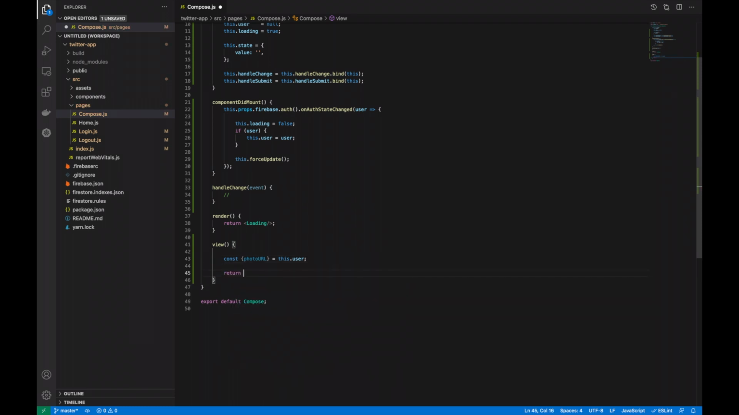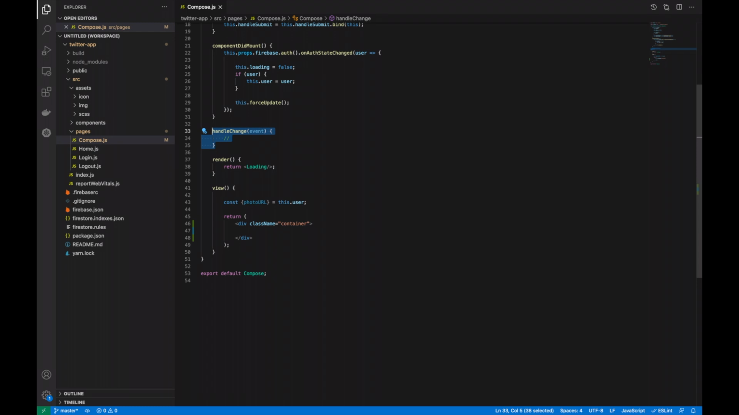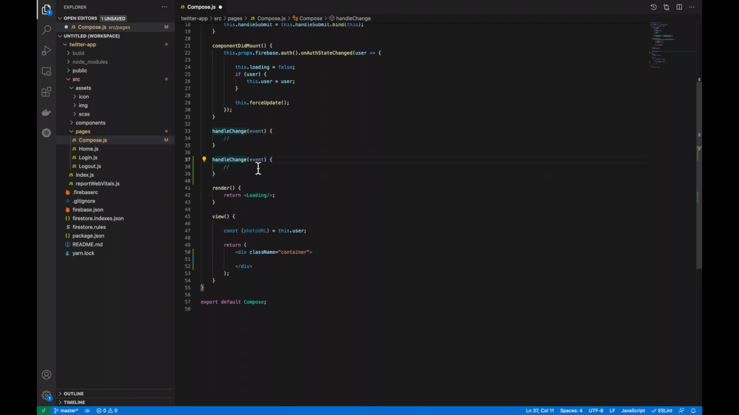Then we want to return some HTML. So this is going to be the main bulk HTML that's actually going to display on the site. So have a div container, and very quickly, we forgot to add in the handleSubmit. So let's just quickly add that in. And then change the container class to compose. Then on your form, do an onSubmit equals this handleSubmit.